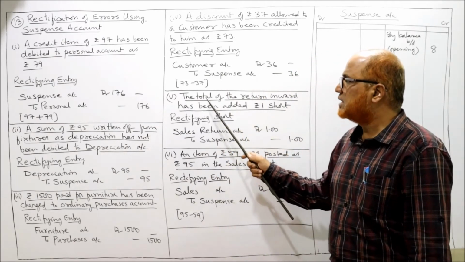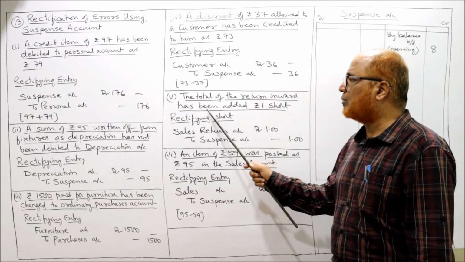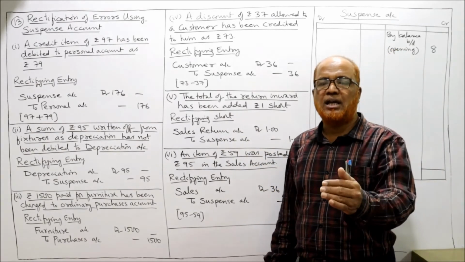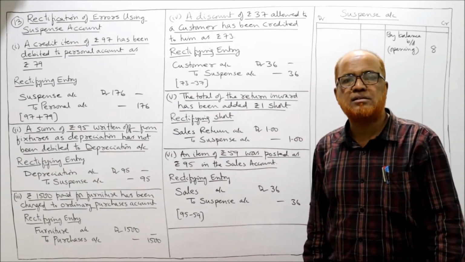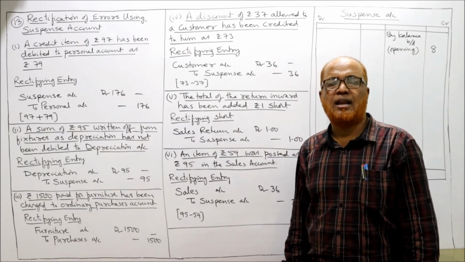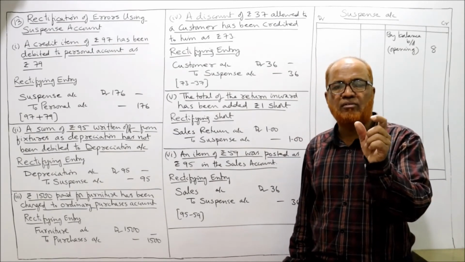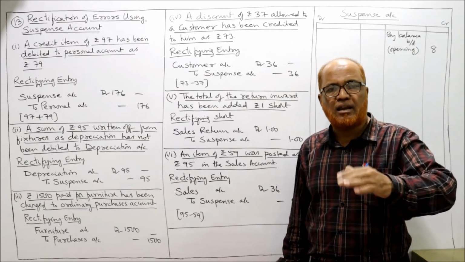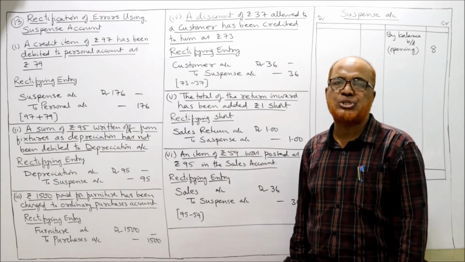36. Next, the total of the return inward book has been added rupees 1 short. Return inward book means sales return. Remember these words: return inward, return outward. Return inward is a sales return. Return outward is a purchase return.